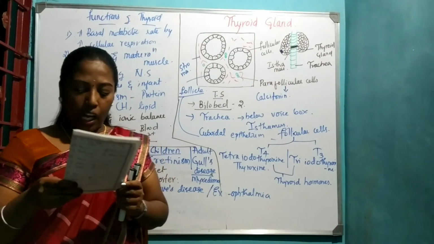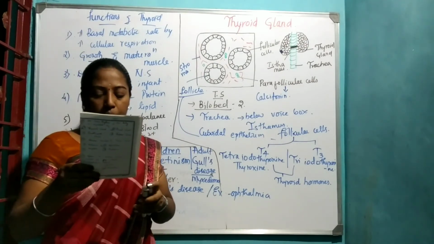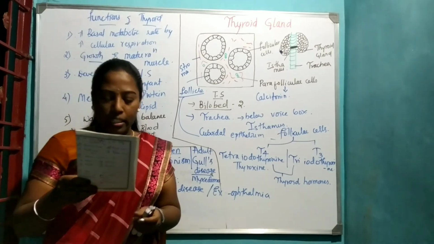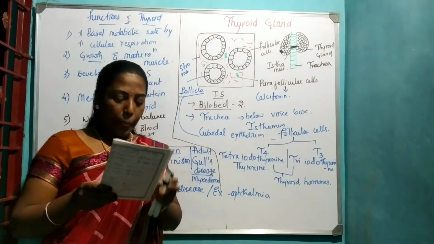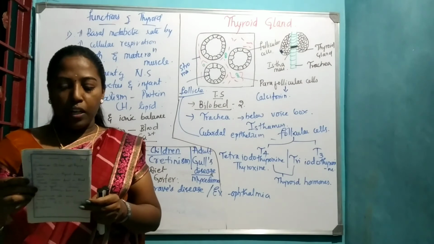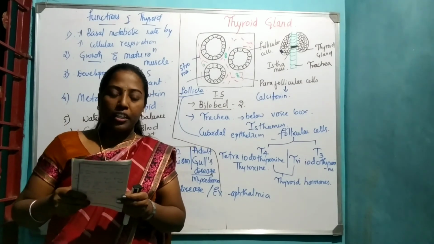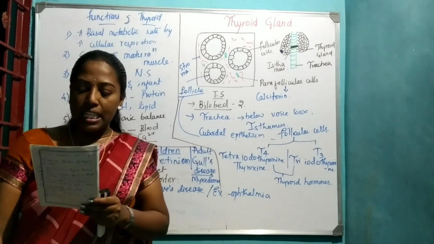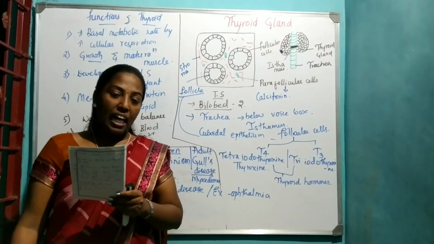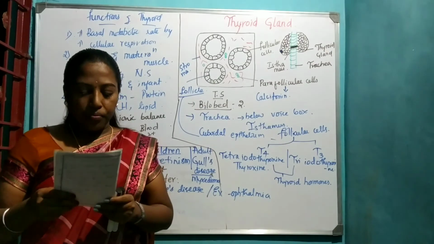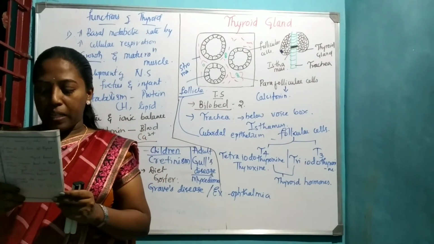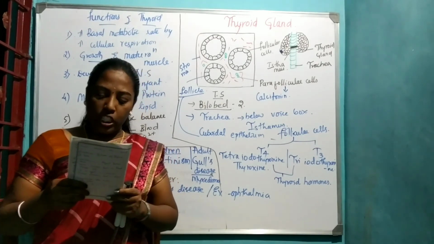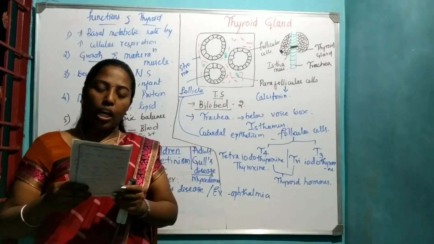Next: parafollicular cells secrete a hormone called A. T3, B. T4, C. T3 and T4, D. calcitonin. The answer is calcitonin. Next question: the 24-hour rhythm of our body is regulated by the thyroid gland, pineal gland, parathyroid gland, or thymus gland. That is the pineal gland. Next question: the hormone secreted by the pineal gland is A. melanin, B. melatonin, C. oxytocin, D. thyroxine.